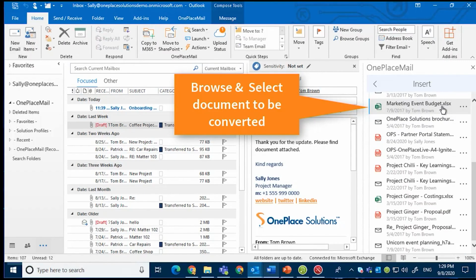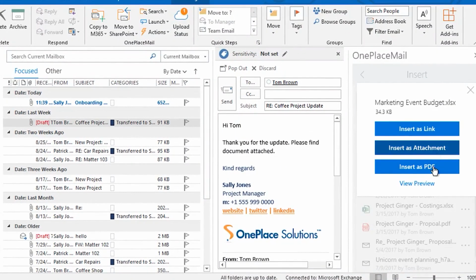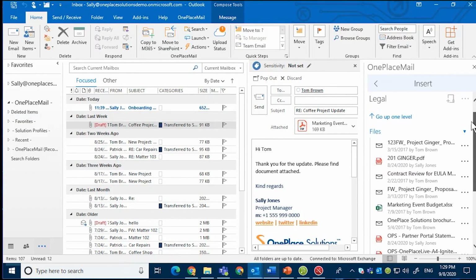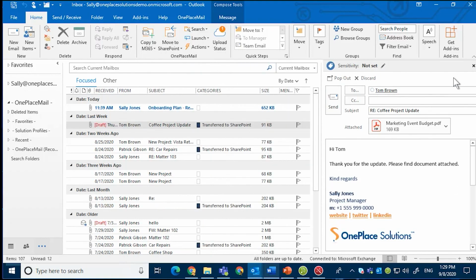One of our customers in the legal industry provided the feedback that it'd be great if they could send files out as PDF documents rather than the Word documents that were stored in SharePoint. We realized that the Graph API provided this rich functionality to be able to convert Office documents to PDF files on the fly, and within a couple of sprints, we were able to ship this feature to market and put that in the hands of our users. Now that we're leveraging the Graph, it's great to see that we're able to deliver business value to our customers